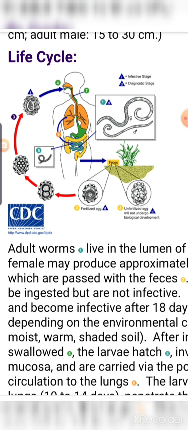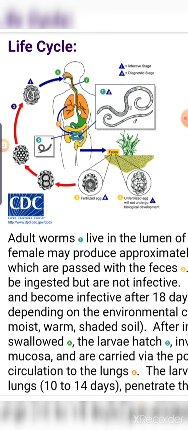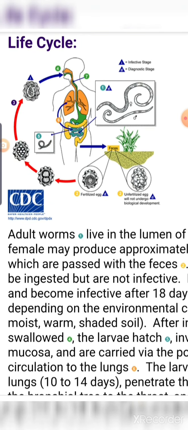After some time it develops into an adult worm, which has a cylindrical body with tapering ends. Only the male has a curved structure known as the penial seta. The female Ascaris can deposit about 2 lakh eggs daily.